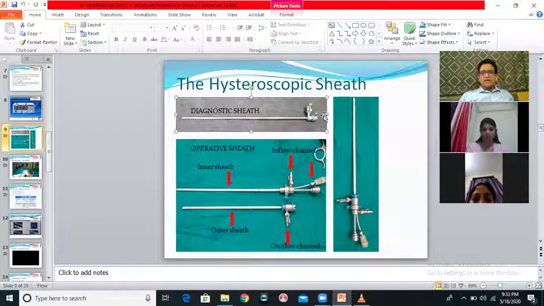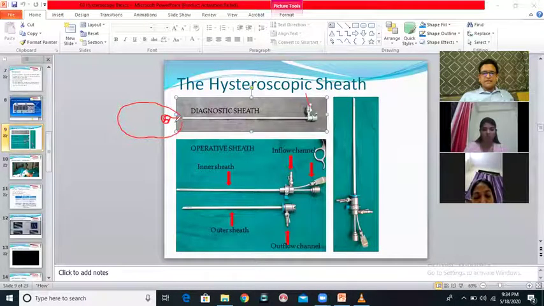Earlier, when the concepts of hysteroscopy were not so profound, people used to believe that we could have a channel where we would bring in saline from here. Saline would go inside, irrigate the uterus, and then through the cervical opening itself, the extra saline would drain out, giving you a clear view. So this diagnostic sheath is the older model of the diagnostic sheath.